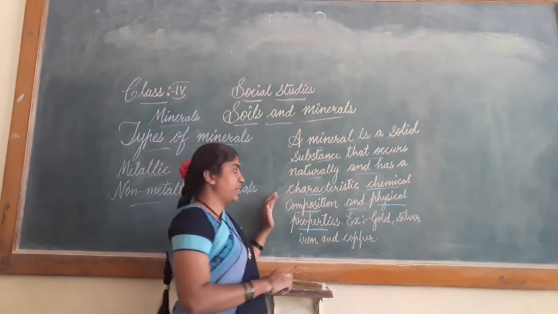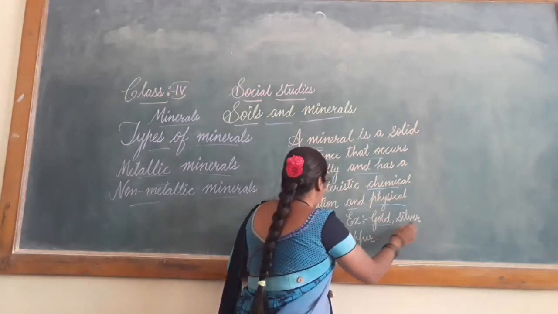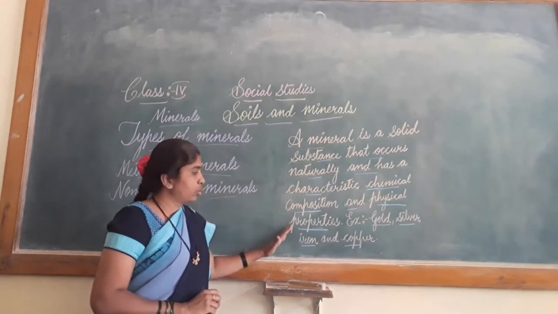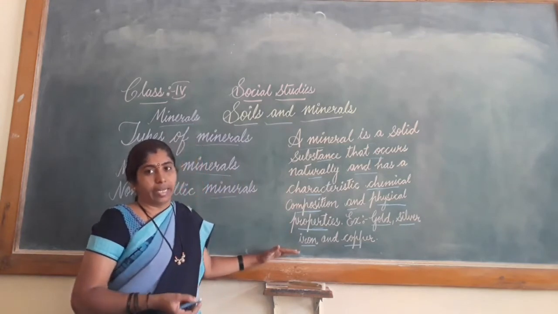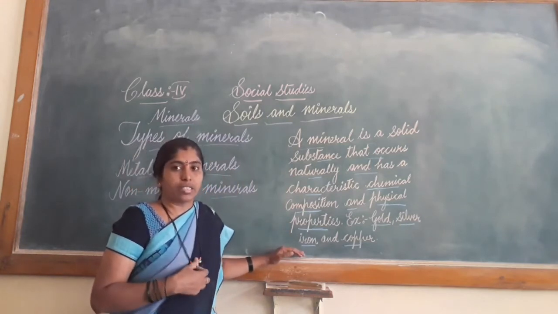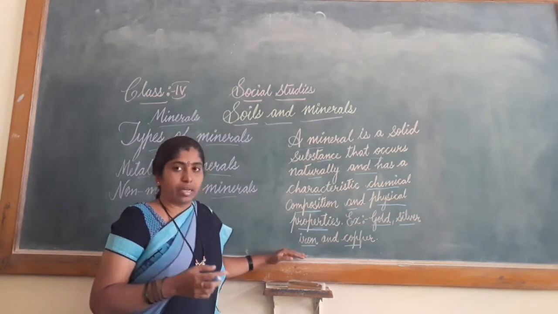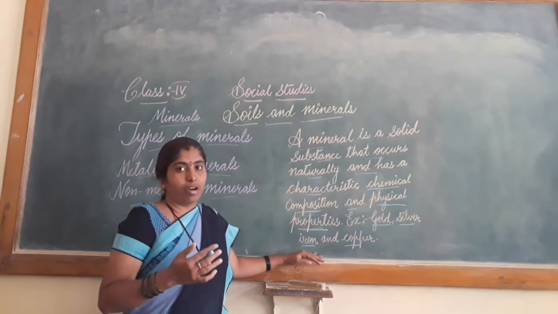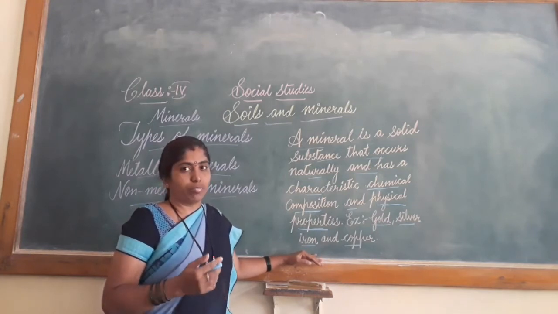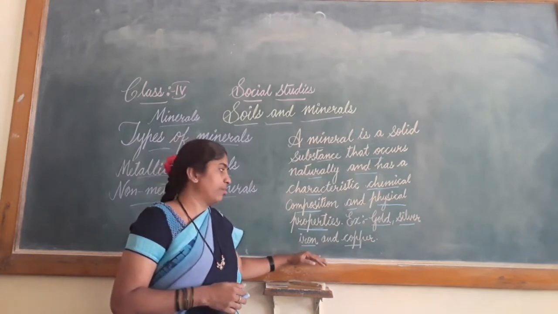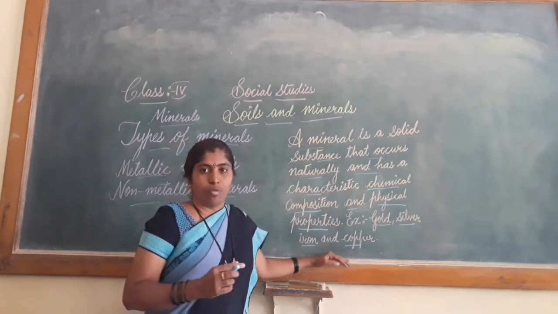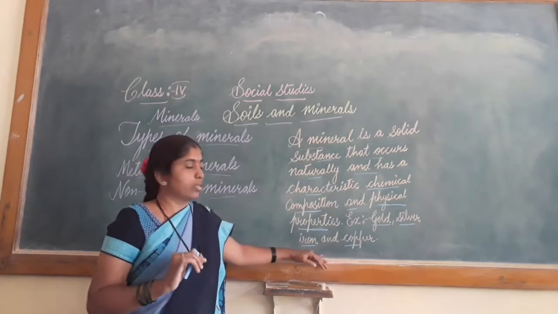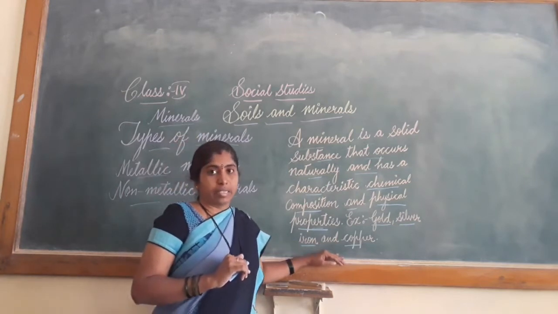Some examples of minerals are gold, silver, iron and copper. You know, these all we use in our daily life. Gold as jewelry, silver like plates and all. Iron, we have many iron materials which we use in our daily life. And copper also we are using, like bottles and puja plates and all. So these all come under minerals.